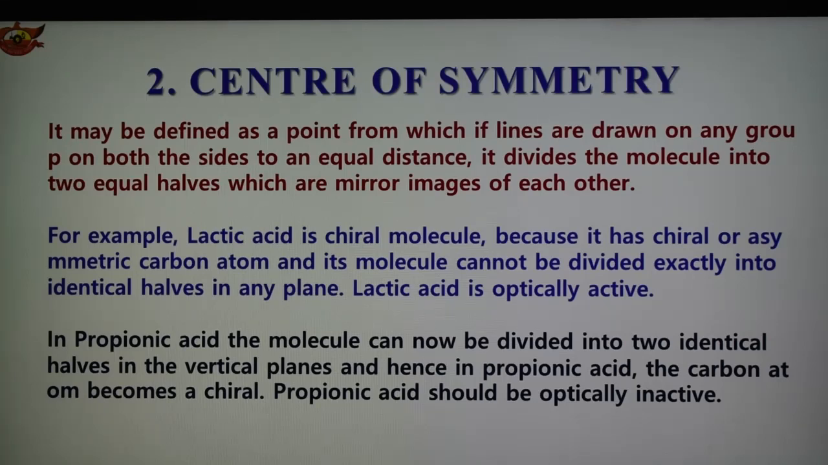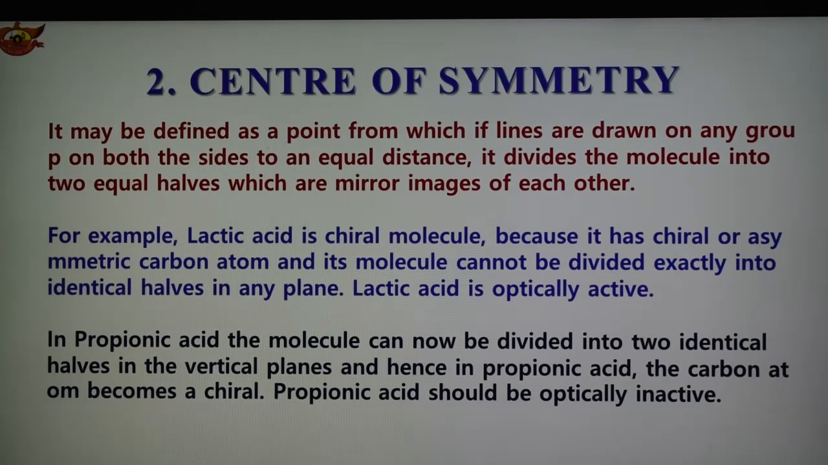As we know, lactic acid is a chiral molecule because it has a chiral carbon atom and its molecule cannot be divided into identical parts in any plane. Lactic acid is therefore optically active because it has a chiral carbon.